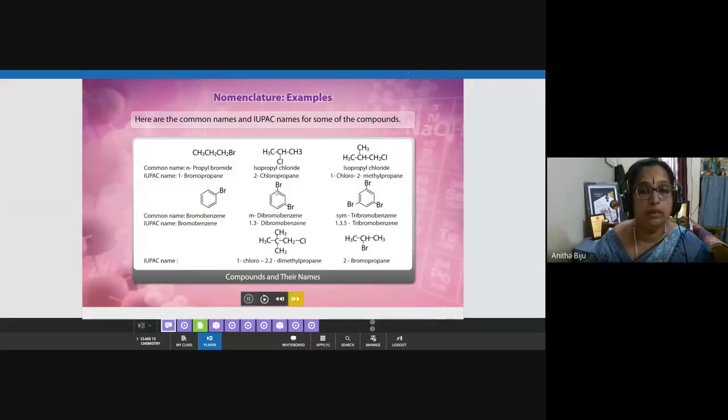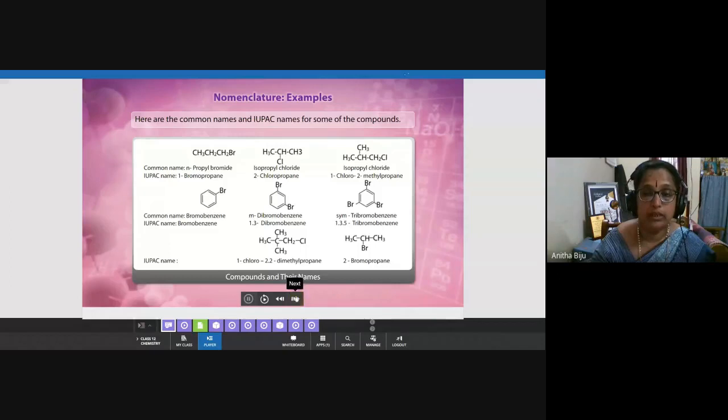So it is 1,3-dibromobenzene. And here also we can number from this side: 1, 2, 3, 4, 5. So it is 1,3,5-tribromobenzene. This is the third example of haloarene.